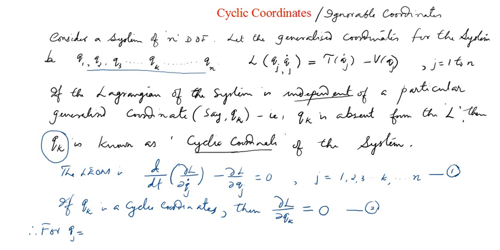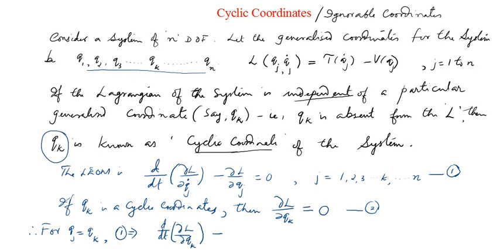Therefore, for j equal to k, that particular case, what will equation number 1 give? It will give d by dt of dou L by dou qk dot, since in place of j I am substituting k, minus dou L by dou qk.